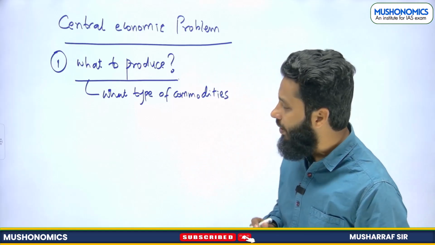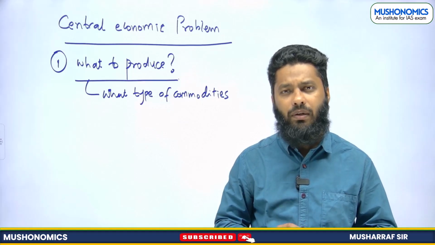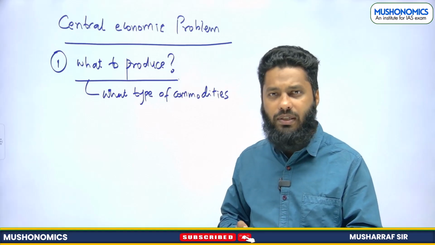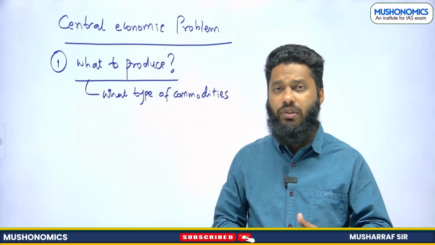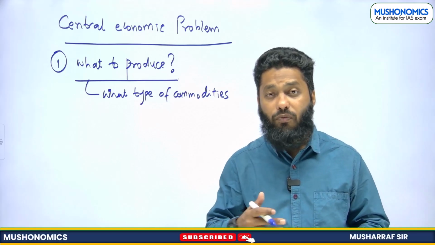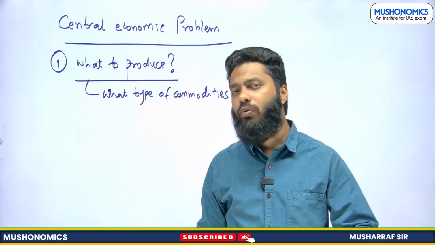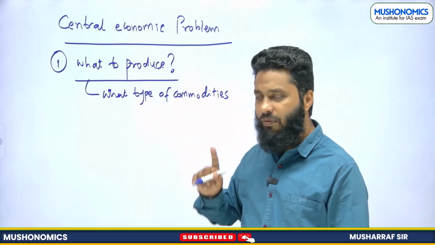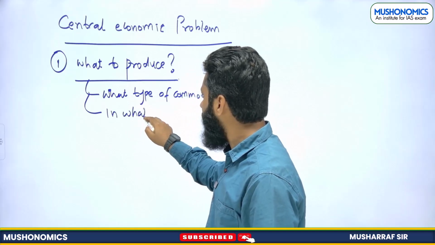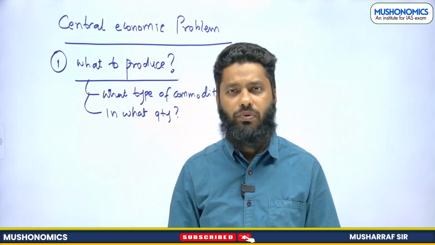So this is one problem. Almost every economy will be facing this problem, right? What should we produce? What has to be produced? This is the problem. Then once you have decided that these are the commodities that I need to produce, in what quantity? So what to produce consists of two things. Number one, what type of commodities? Number two, in what quantity, in what amount, right? This is what to produce.